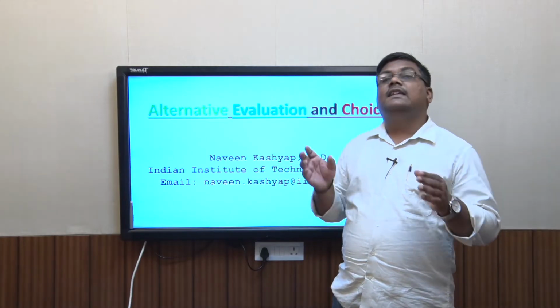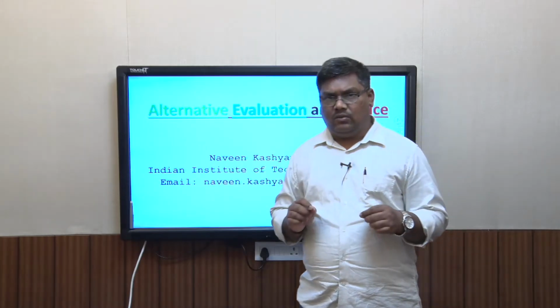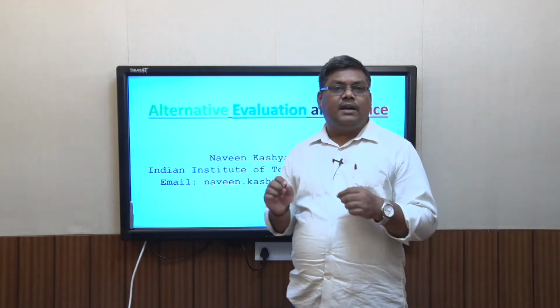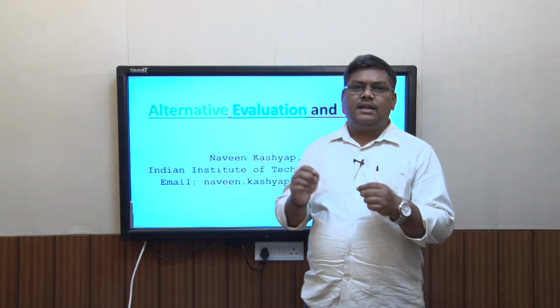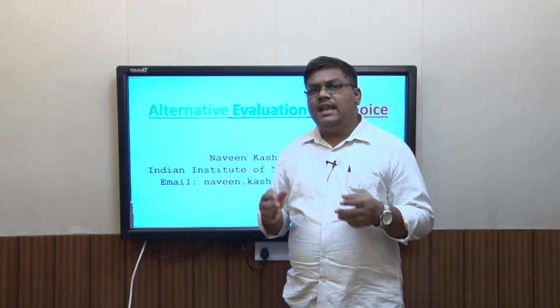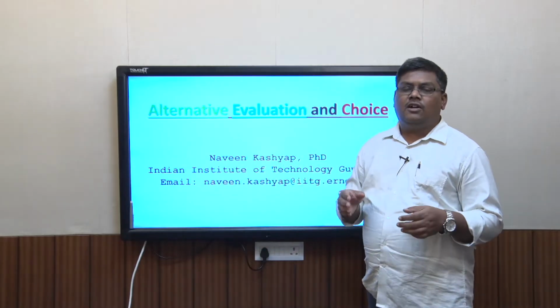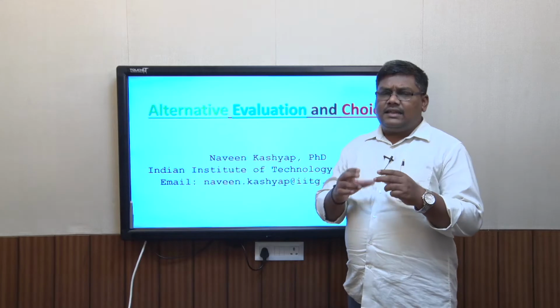Now once a consumer has enough information about a product, so assuming that our typical consumer has a need aroused and that he has product information, what does he do? He goes for choosing the product, and before choosing, he has to do something called alternate evaluation, and that is the topic of interest of today's lecture, which is alternate evaluation and choice.